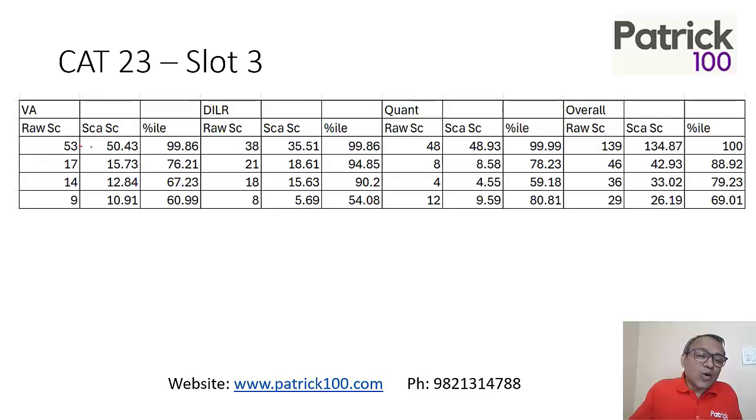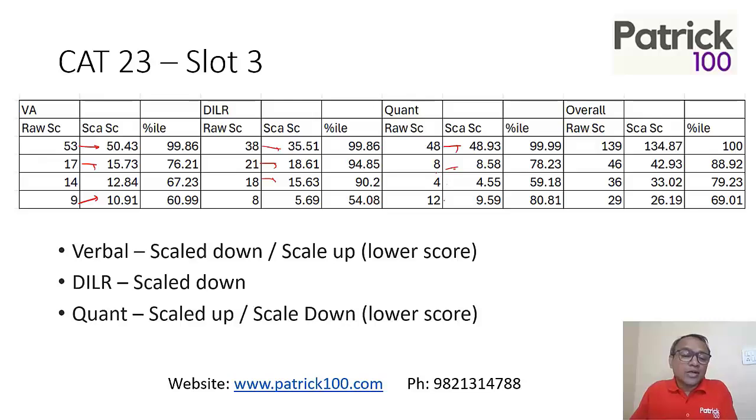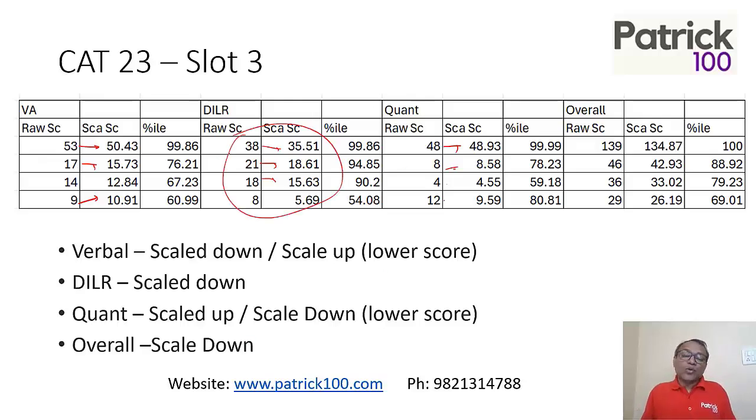Slot 3, scaling went down. If you look at it, except for lower scores, the scaling went down. So in VRC, scaled down, but for lower scores, the scale went up. DLR scaled down drastically. So slot 3 was easier last year for DLR. And Cont went up except for some scores, overall it changed a little bit. So that means scaled up, scaled down a little bit, and so on. So overall, there was a scaling down mainly because of the DLR effect. That's what happened last year.